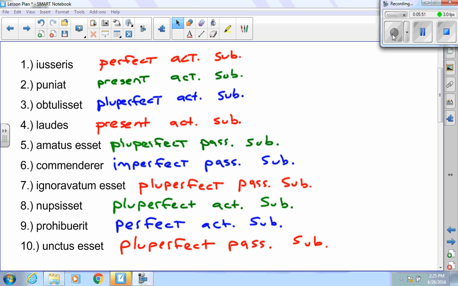5, pluperfect passive subjunctive. 6, imperfect passive subjunctive. 7, pluperfect passive subjunctive. 8, pluperfect active subjunctive. 9, perfect active subjunctive. And 10, pluperfect passive subjunctive.